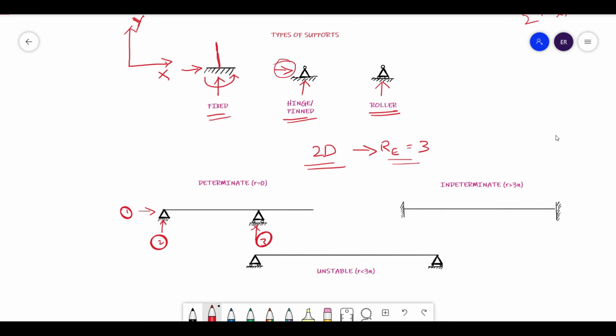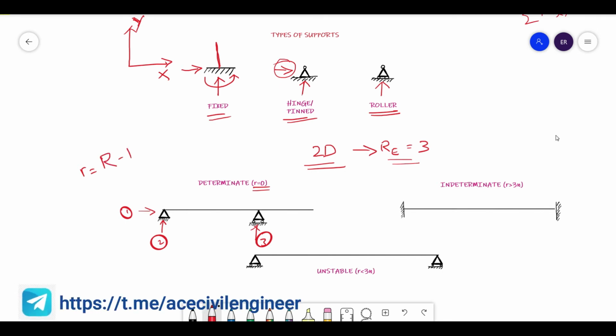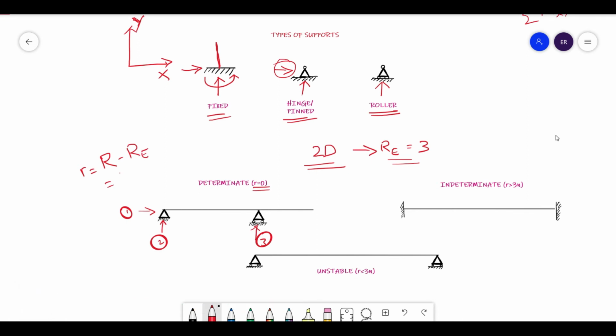So here in this case R minus Re equals 0. This R is nothing but the number of unknown reactions. Number of reactions is 3, number of equilibrium equations is 3. That's why it is called a determinate structure. So you are able to find all the unknowns.